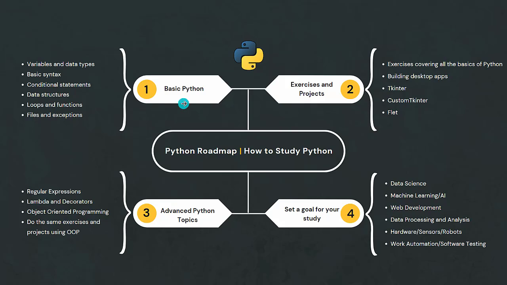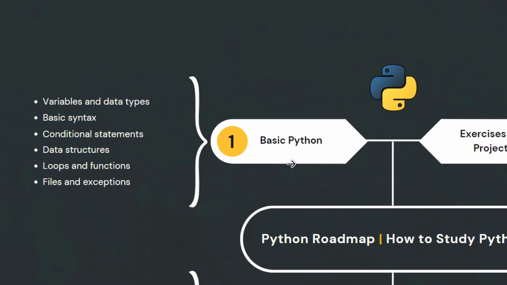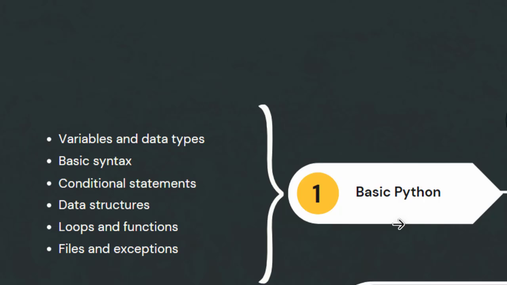So let's start from the basics. The first thing that you need to do is to study the basics of Python. You need to understand the basics very well, because in most programming languages, the thing you really need to understand properly is the basics themselves. From the base, you need to understand topics like variables and data types. You need to understand what a variable is and how you can create a variable in a specific language. Here we are talking about Python, so you need to understand how to create a variable in Python, how variables work in Python, and also the data types available in Python.